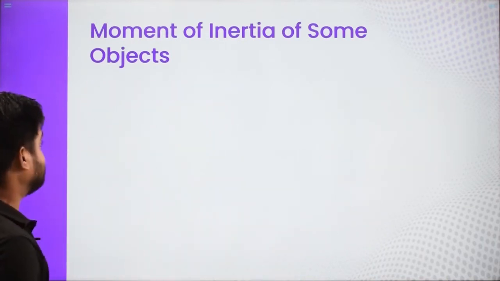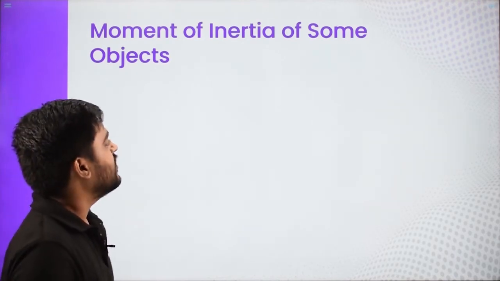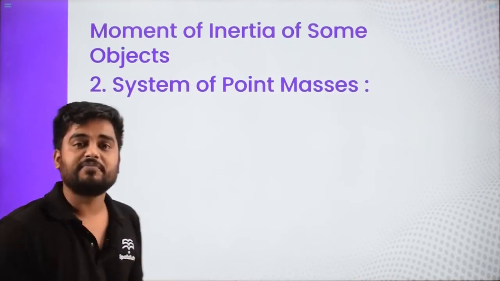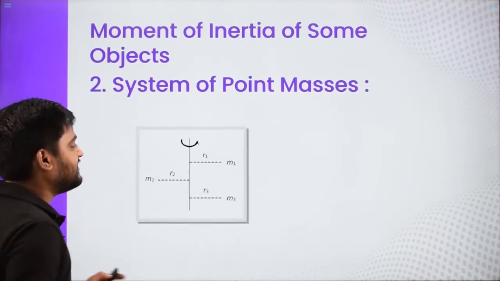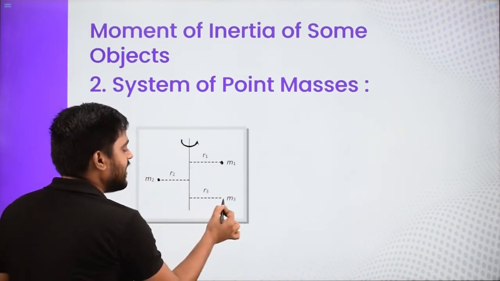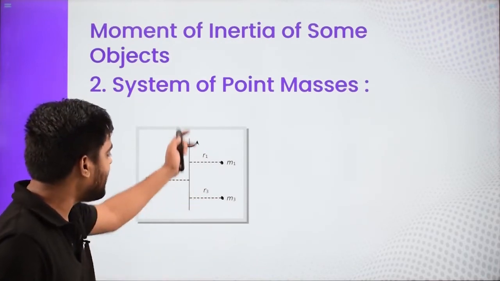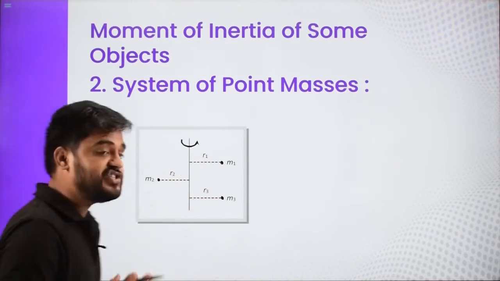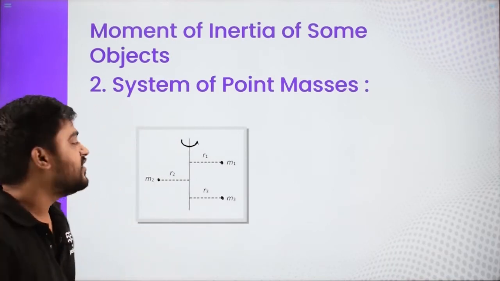Now next is the moment of inertia of a system of point masses. What if you have a lot of point masses about an axis? Suppose there are masses m1, m2, m3 lying at distances r1, r2 and r3 from the axis. Whether rotation is happening or not does not matter. We just have to find the moment of inertia.